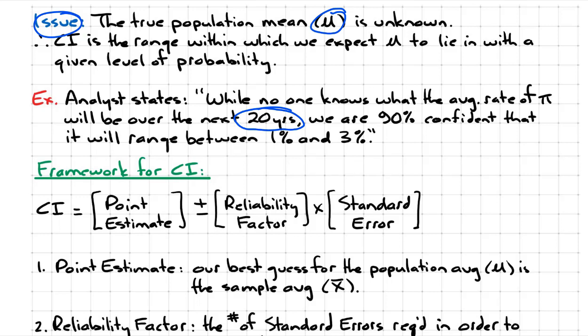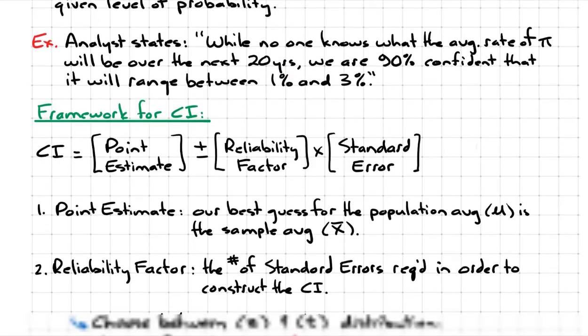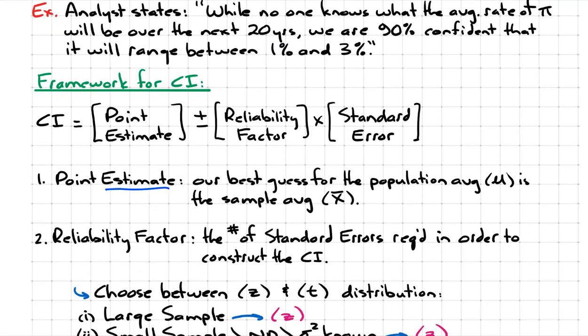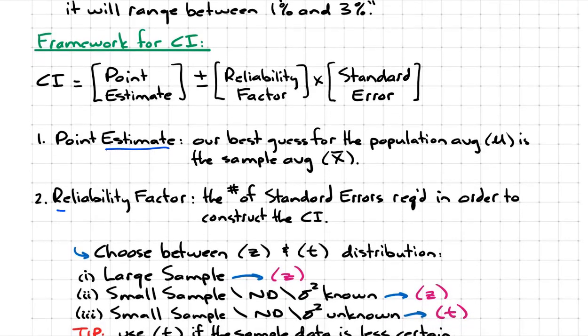Maybe that's our best estimate. But because it's just an estimate, we need to construct a range around that in order to account for the errors. So the reliability factor is the number of standard errors required in order to construct the confidence interval. The wider the goalposts you want around your estimate, the more standard errors we have to go on either side of our point estimate.